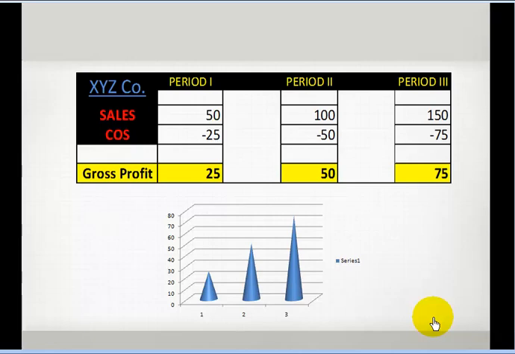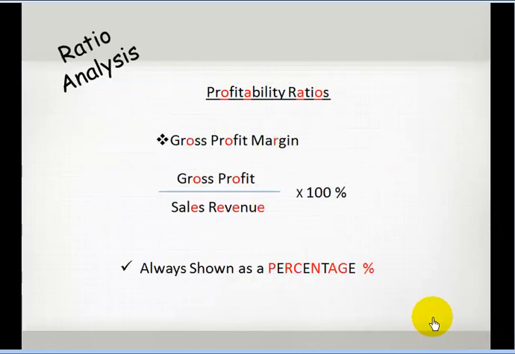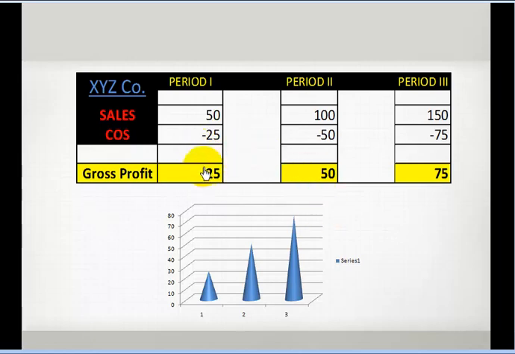So, because we have the tool of ratio analysis, we know gross profit divided by sales will give us the gross profit margin. So what we will do here is gross profit 25 divided by sales 50, gross profit 50 divided by sales 100, gross profit 75 divided by sales 150. We will get the gross profit percentage, and we can really see, is there any growth in the gross profit percentage?